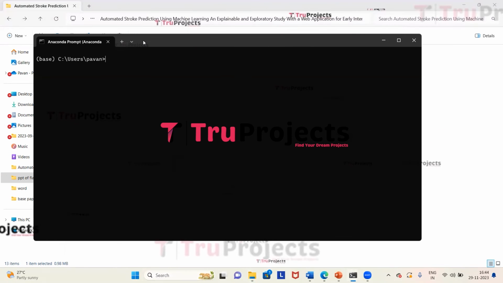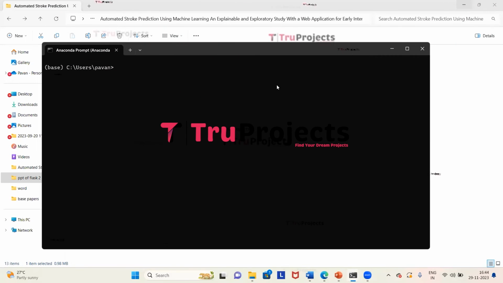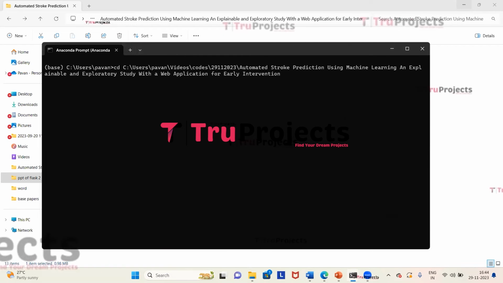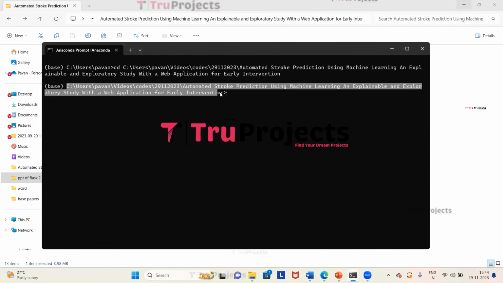Using the cd command followed by the space, we need to paste the copied path. Now we will paste the copied path and click on enter. This will change current directory to the code folder's path.